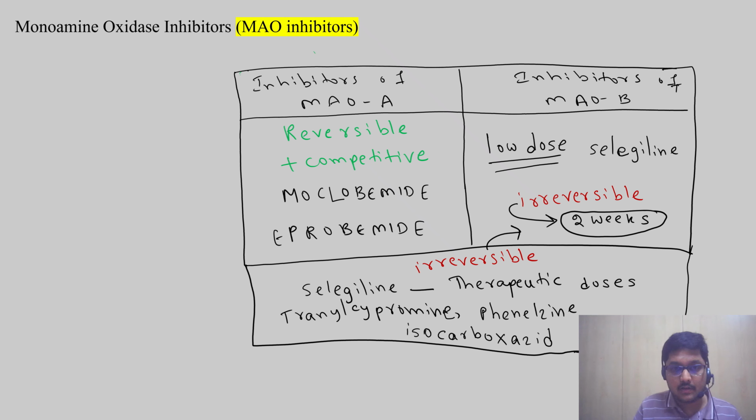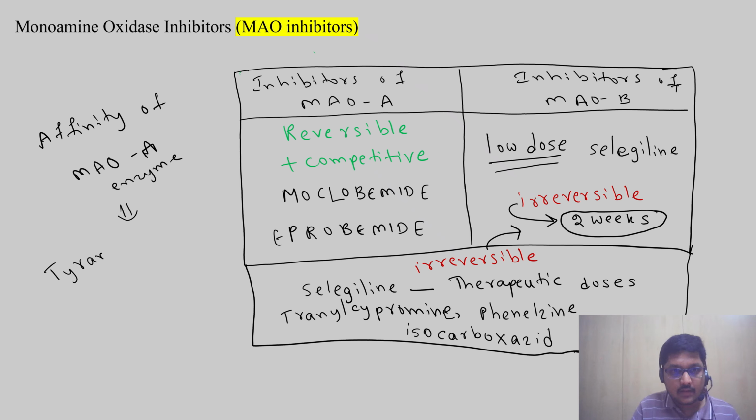For example, let us speak in terms of affinity. Affinity of the monoamine oxidase A type of enzyme. What happens to its affinity? When we compare, tyramine has more affinity than these agents.